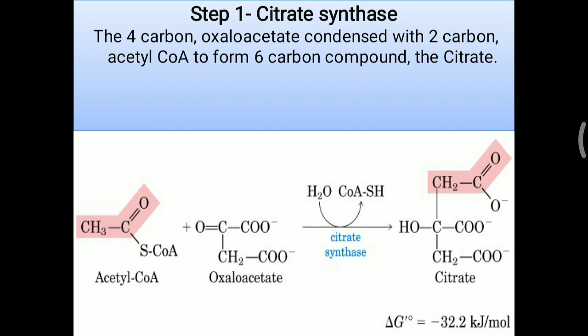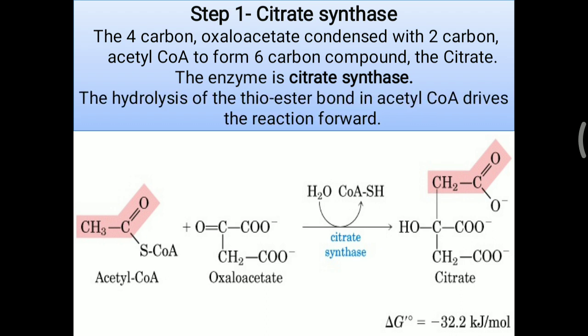So the 4 carbon oxaloacetate condenses with the 2 carbon acetyl CoA to form a 6 carbon molecule, that is citrate, that is called citric acid. The enzyme is citrate synthase. Again, the hydrolysis of the thioester bond in acetyl CoA drives the reaction forward. So here delta G, that is minus 32.2 kilojoule per mole, is generated and that is helping to forward the